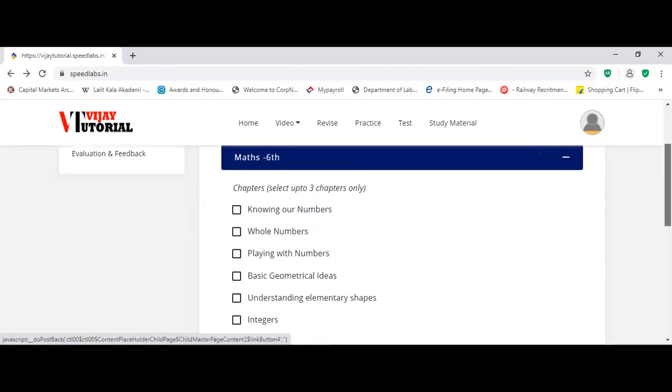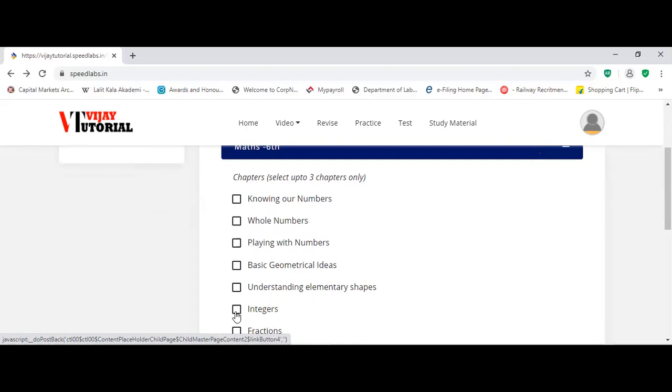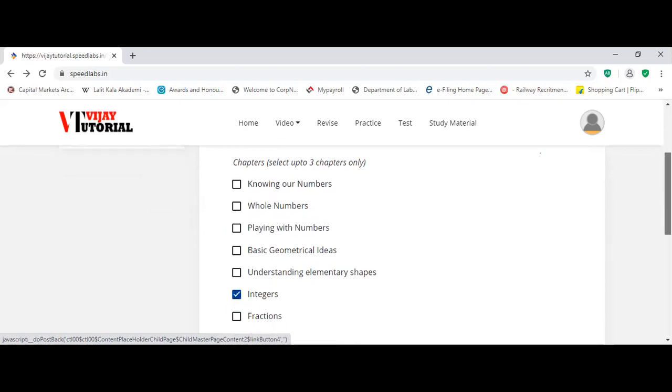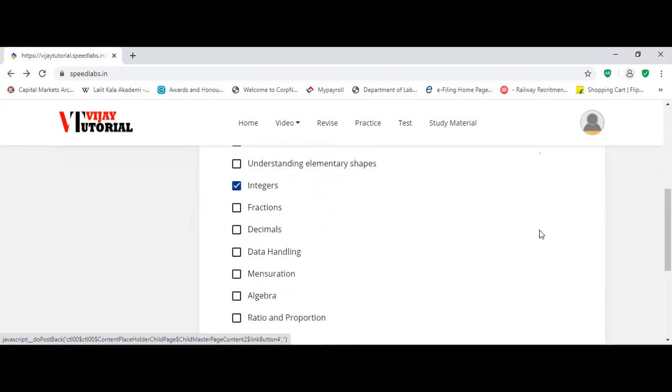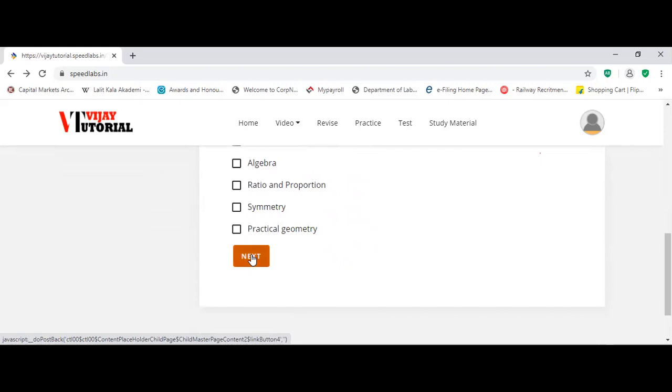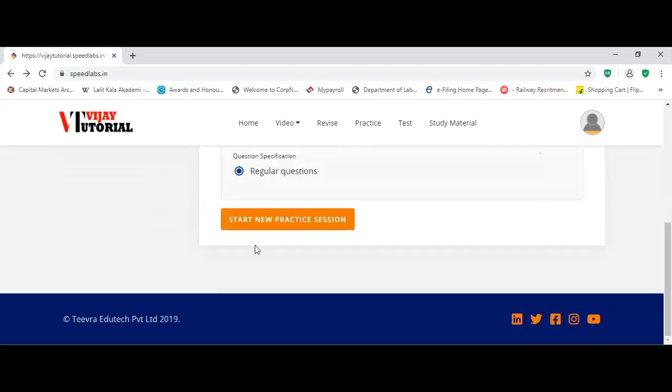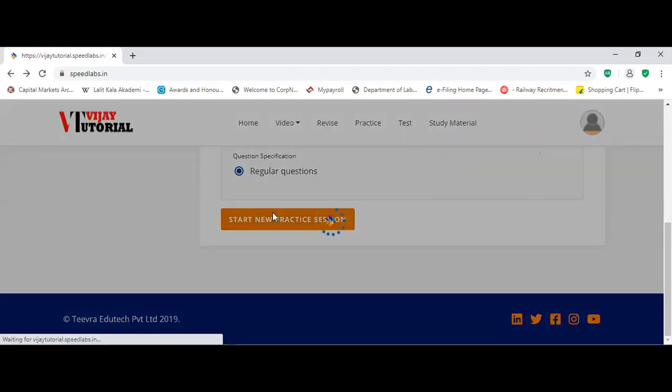You have to select the chapters. Whole numbers, playing with numbers, integers. Suppose I am selecting integers. After going through any chapters, you can select more than two also. Decimals, three chapters I am selecting. After selecting, you have to go to the next level and regular questions.